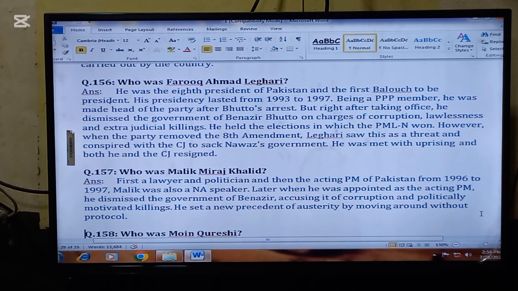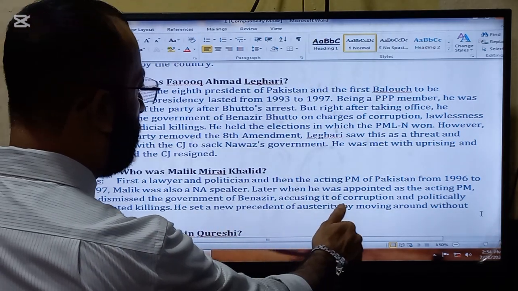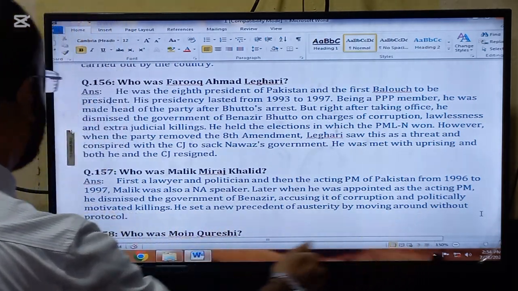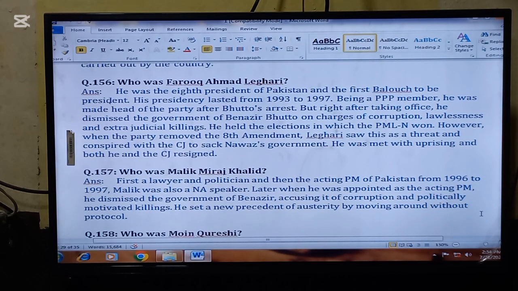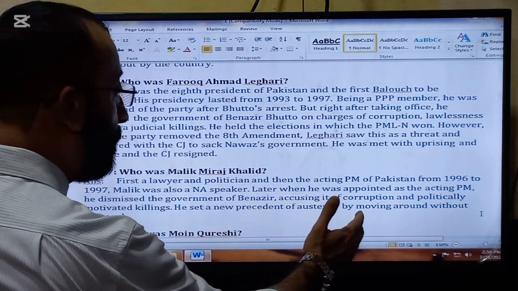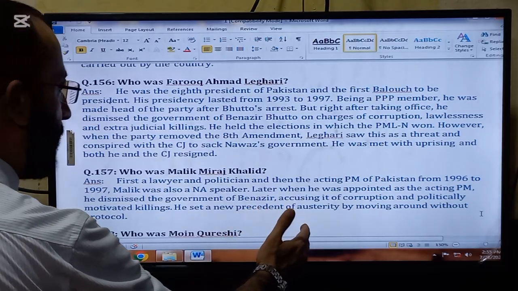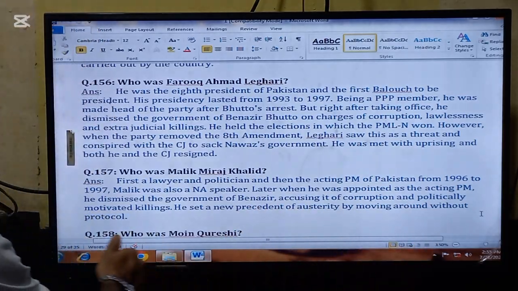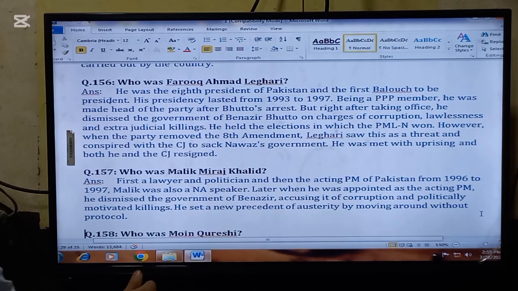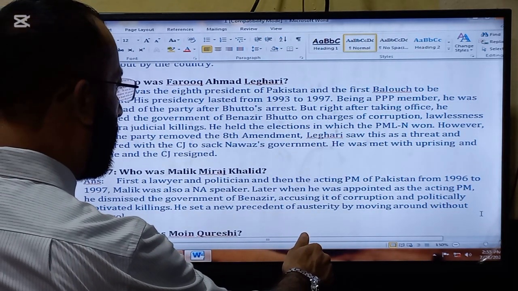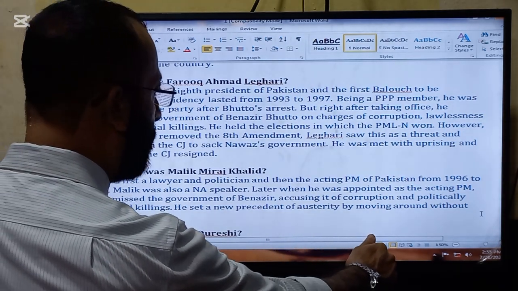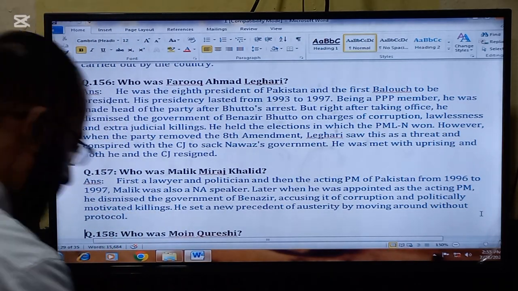The next important question for today is, who was Malik Meraj Khalid? First a lawyer and a politician and then the acting Prime Minister of Pakistan from 1996 to 1997. Malik was also a National Assembly Speaker. Later, when he was appointed as the acting Prime Minister, he dismissed the government of Benazir, accusing it of corruption and politically motivated killings. He set a new precedent of austerity by moving around without protocol.